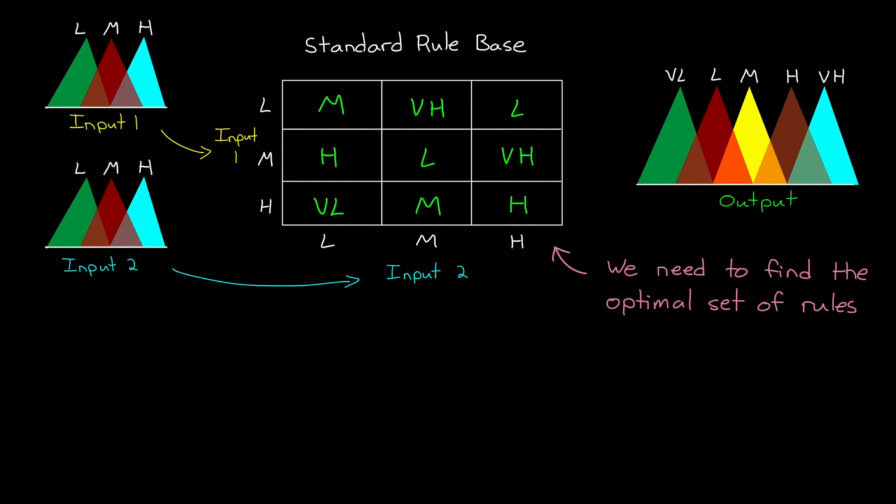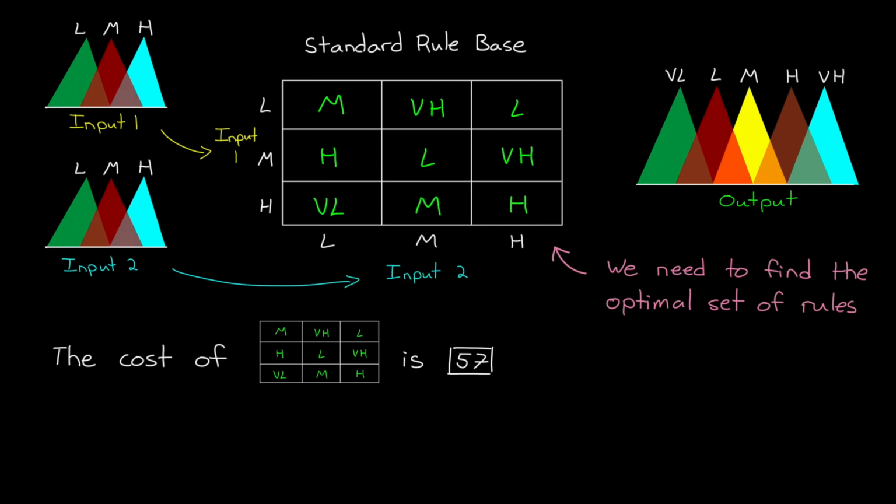For example, this is one possible set of rules, where each output is one of the 5 output membership functions of very low, low, medium, high, and very high. And now we could assess how optimal this configuration is by giving it a set of training inputs, generating an evaluated output, and comparing that output to the training output using a cost function.